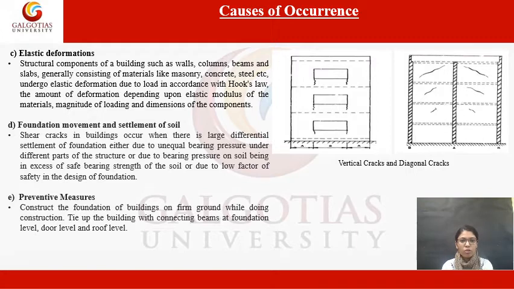So the amount of deformation depends upon the elastic modulus of the material, the elastic property of the material, the magnitude of loading and dimension of the component.